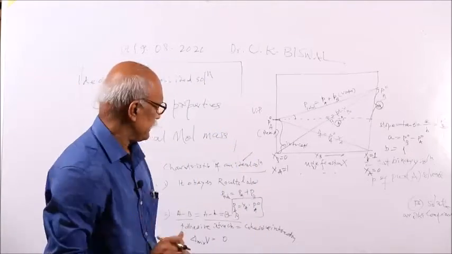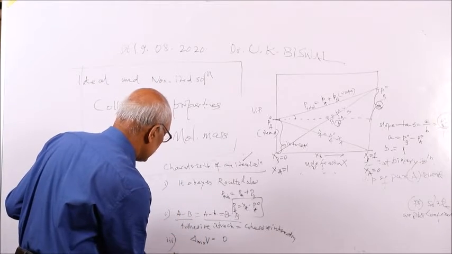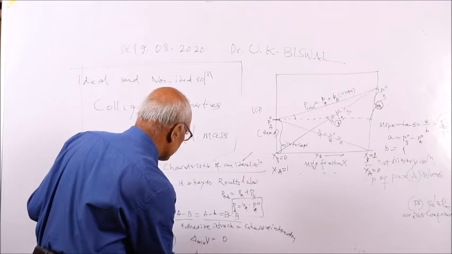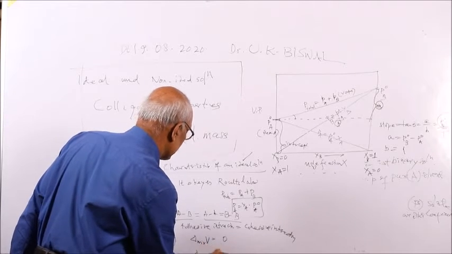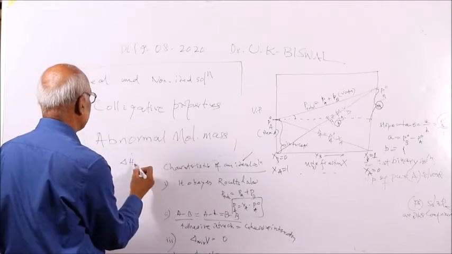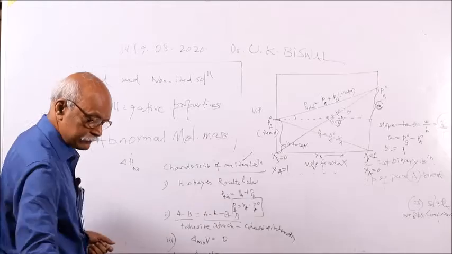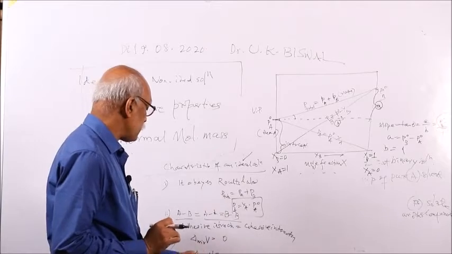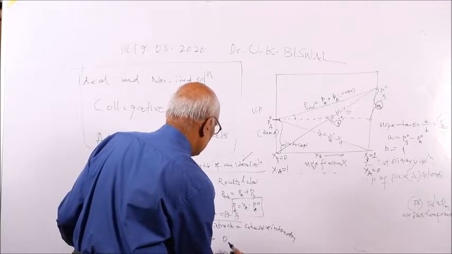So that is the case for ideality. Then the fourth condition is your delta T mixing. That means if one is added to another, there will be no change in delta H mixing, you can call it heat, no change in heat. Previously we wrote delta H like this, delta H mixing. In our time we wrote it like this. But nowadays the convention has changed, so it is delta mixing H. That means at the time of mixing there is no gain of heat or loss of heat, that is equal to 0.